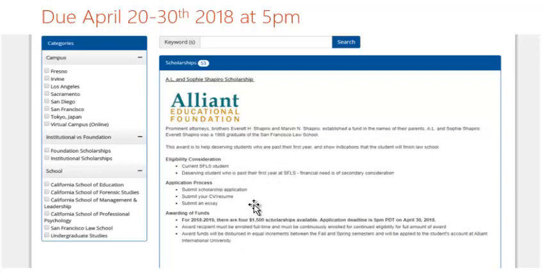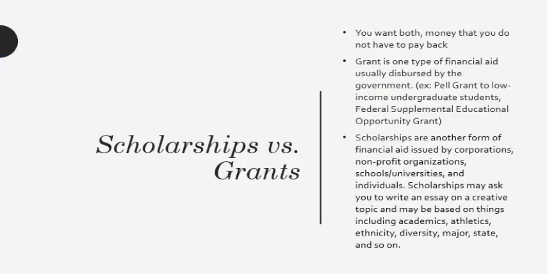Look at the application process, what's included, like a CV, resume, or an essay. And then make sure, of course, that you know how much is awarded. For example, in this scholarship, it's $1,500 available, and there's 4 scholarships. So just really keeping these in mind. And I'd highly encourage you to apply to all the scholarships that you're eligible for through the My Alliant portal.